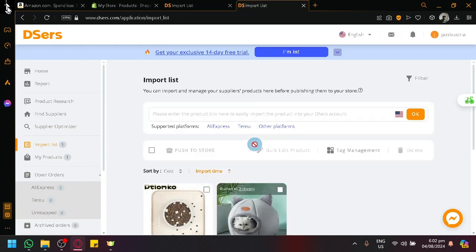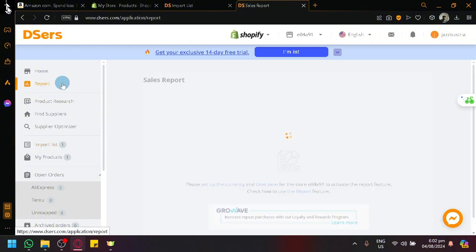You could also import from Temu if you want, or other platforms. That is also an option. And you also have a reports section over here in your DSers, where you will be able to see different reviews or analytics, like how many sales you're getting, how many orders, what product is currently getting a lot of sales, all those types of things.